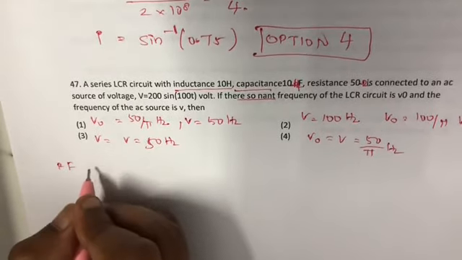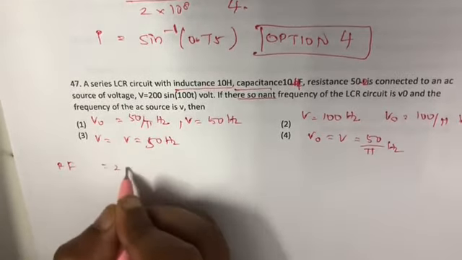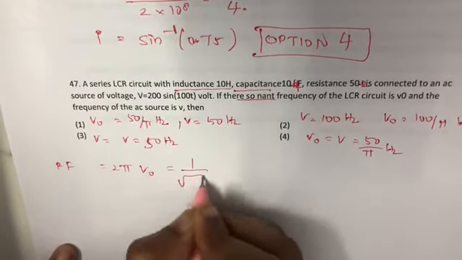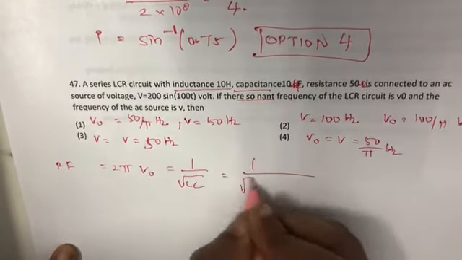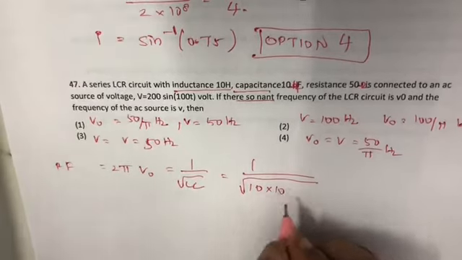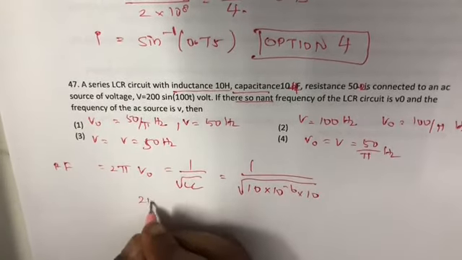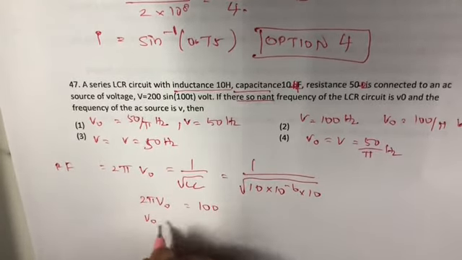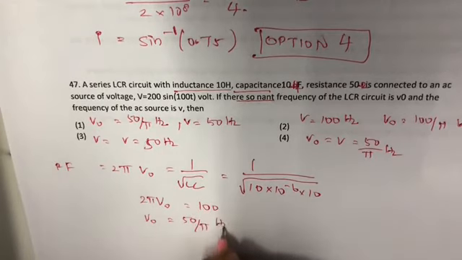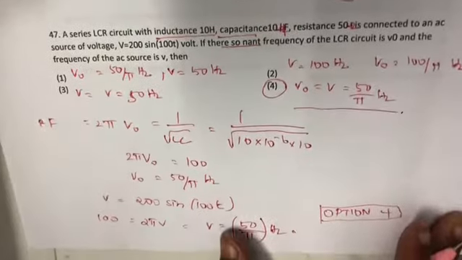So the resonant frequency 2 pi V naught is equal to 1 by root of LC, which is equal to 1 by root of 10 into 10 into 10 power minus 6, which is 100. V naught is equal to 50 by pi hertz. V is equal to 200 sine 100.